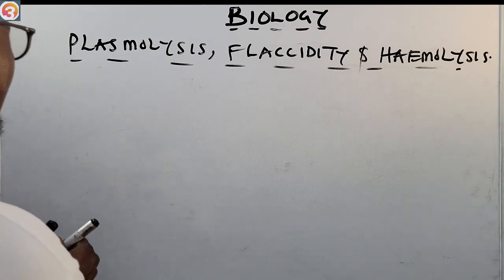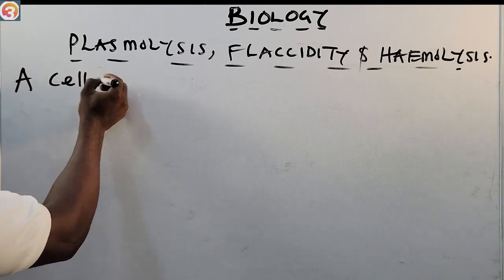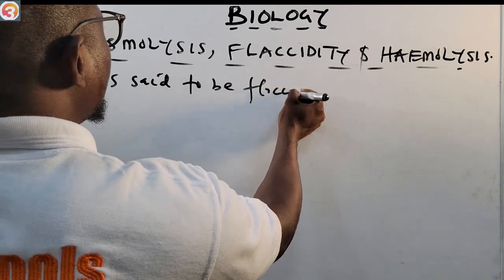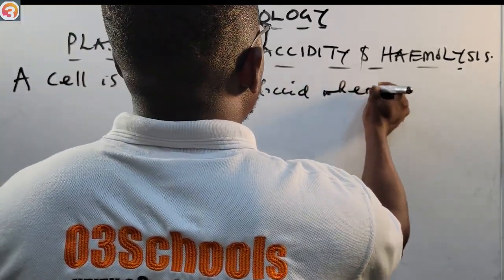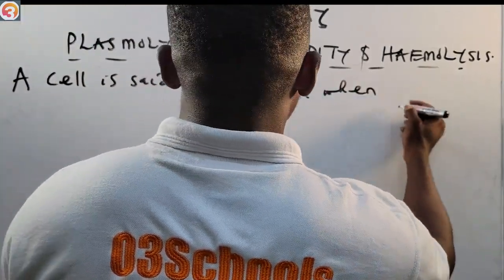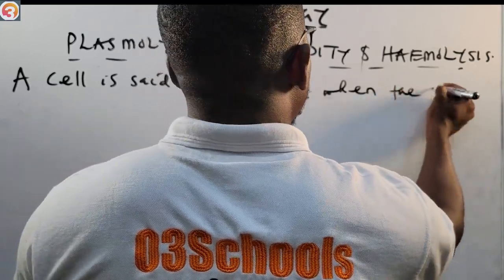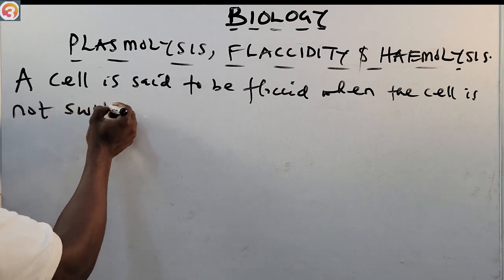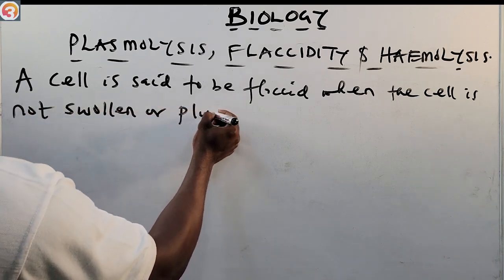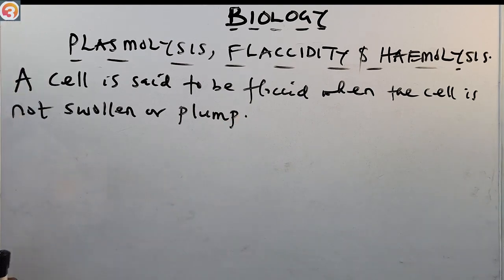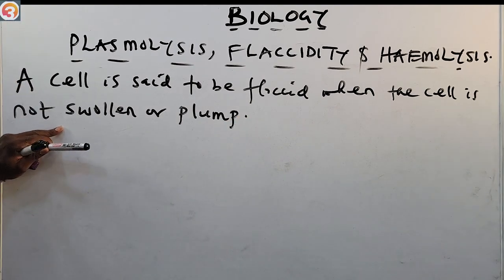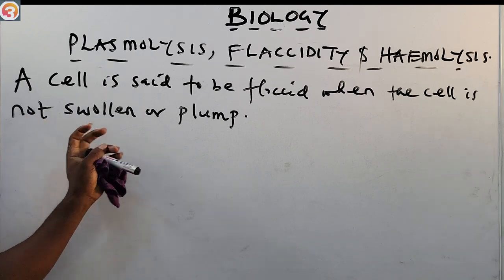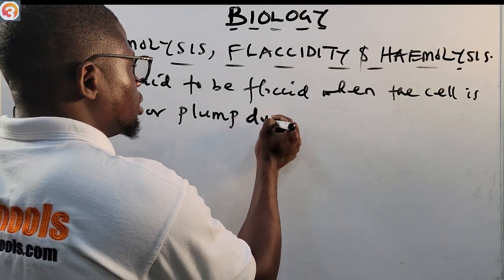So a cell is said to be flaccid when the cell is not swollen or plump due to the loss of water. It's not swollen, it's not plump, due to the loss of water.